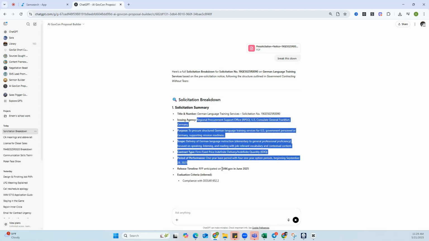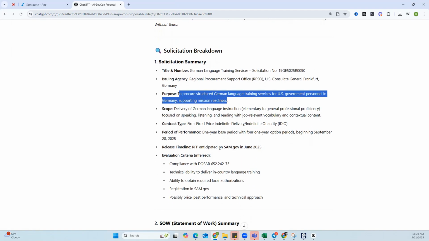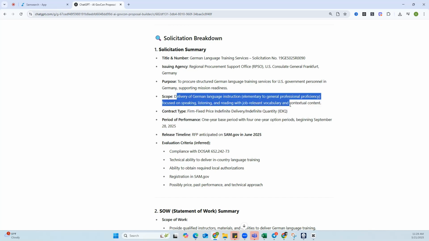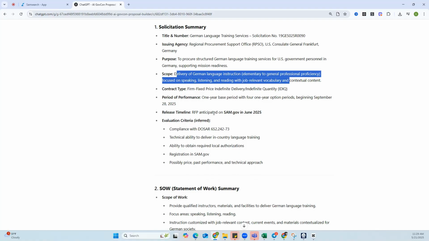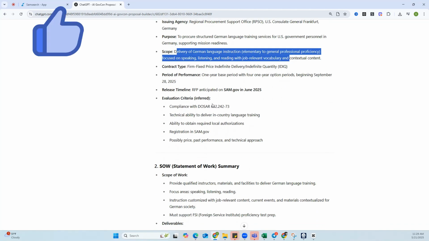The issuing agency is the Regional Procurement Support Office and the U.S. Consulate General, Frankfurt, Germany. Okay. This is also to procure structured German language training services for the U.S. government personnel in Germany, supporting mission readiness. So the scope is all about the delivery of the German language instruction, elementary to general professional proficiency. So as you can see, the information is laid out very simply. Just with one prompt, we know that this is a pre-solicitation. We have been able to identify the title and the number. We have been able to identify the issuing agency, purpose, scope of work, and contract type.